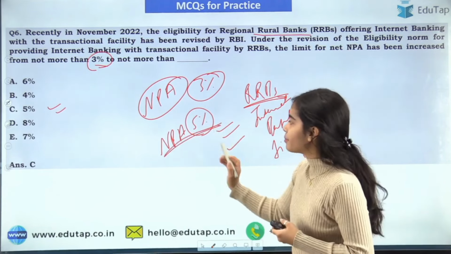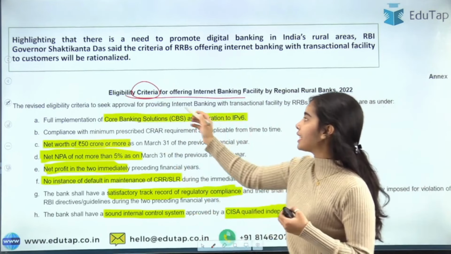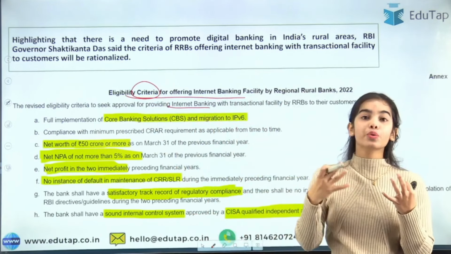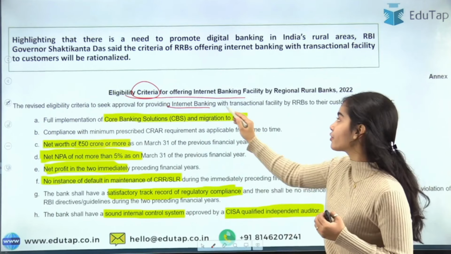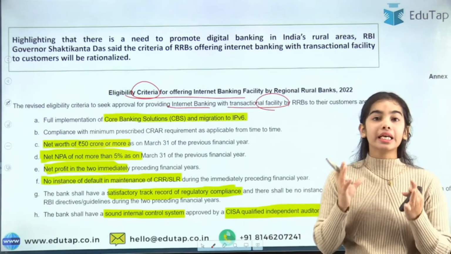So the eligibility criteria have been made easier for internet banking for the regional rural banks that are providing internet banking with transactional facility. These are the norms that have been made easier.